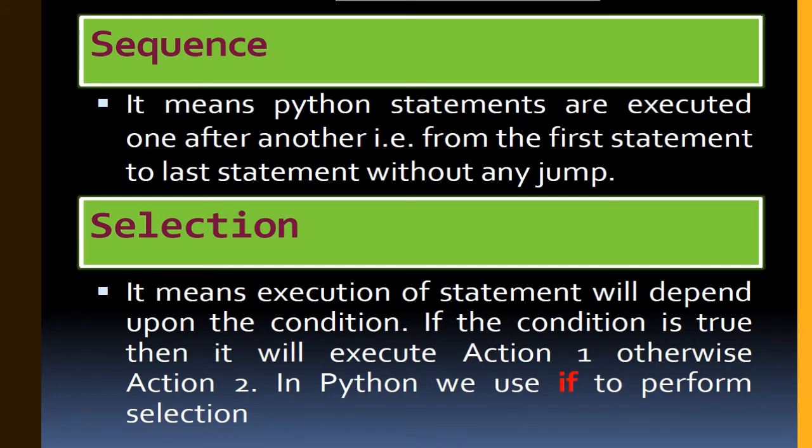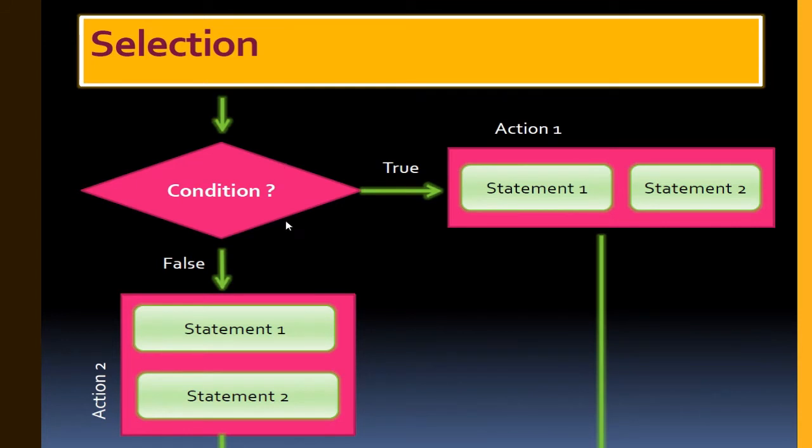Next is your selection statement. Selection statement means what? It means execution of a statement will depend upon the condition. Condition, how we will give the condition? If the condition is true, then it will execute action 1, otherwise action 2. So in Python we use if to perform selection statements. Okay. Next, in selection, see how it works. Suppose this is our condition and our condition is true, then action 1 will be performed. In action 1 there may be one or two statements or many statements.